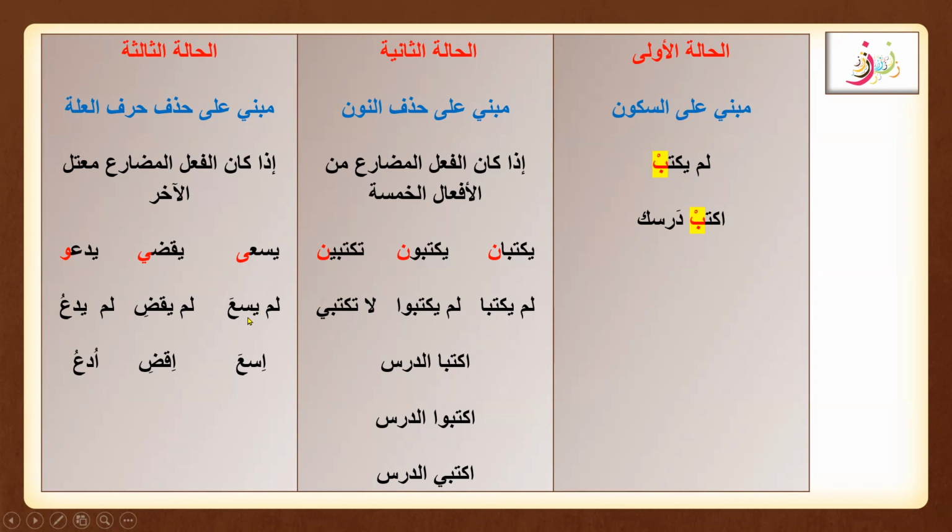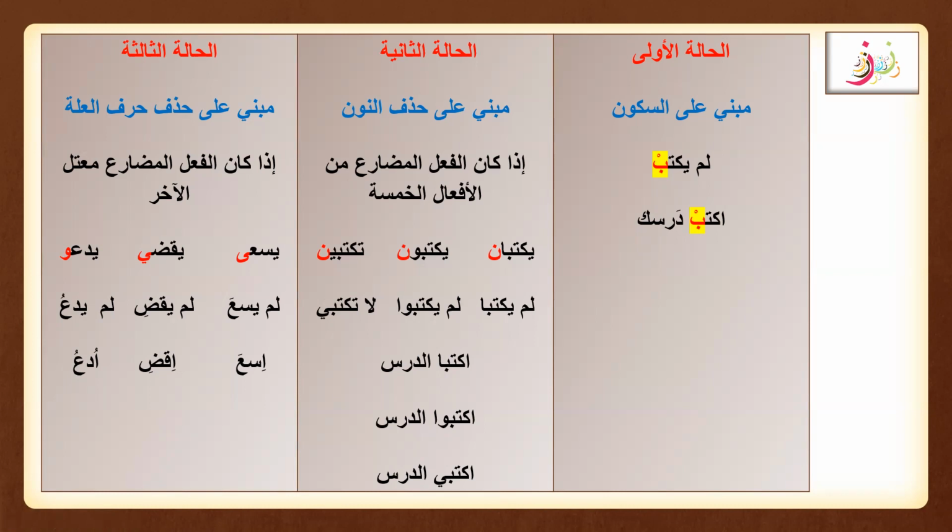Just remove the sign of the fi'l mudari, that is ya or ta. For fi'l amr it is ta, and for this third type, we are going to drop the harf illa. So here we drop the harf illa. It is is'a, iqdi, and ud'u. It is like the ya is dropped from all of these examples, and the last letters alif, ya, and waw. So the third type of fi'l amr is that it is mabni ala hadhf harf illa. So these are the three types that we learned about fi'l amr.